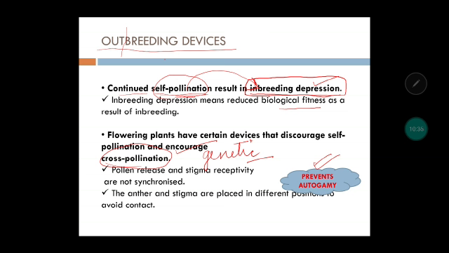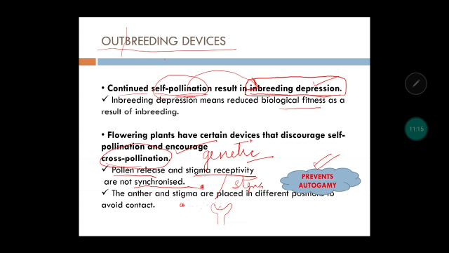So in such case, to prevent autogamy, plants have devised a method that the pollen release and stigma receptivity are not synchronized. Now listen to it very carefully. It means the time of pollen release and the time at which the stigma is active, those two time periods are different. They are not synchronized. For example, pollen is released now, but the stigma is not ready to receive. Means the chemical signals, nothing is working in it. So what will happen? Even if pollen is there, it will not stick on the stigma and the pollen tube will not be formed.